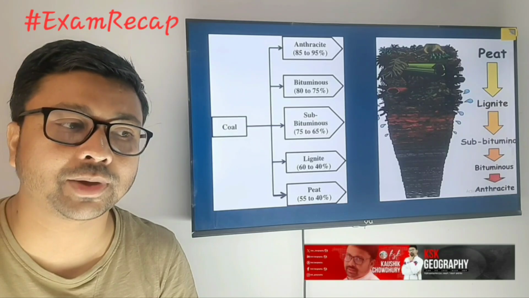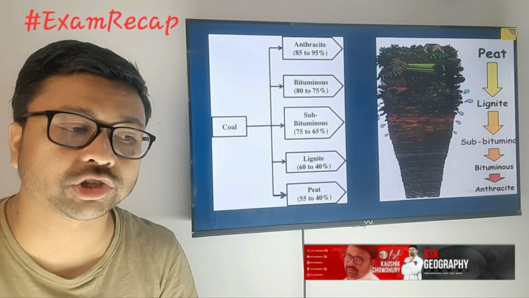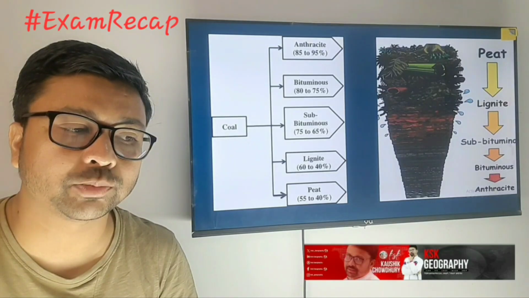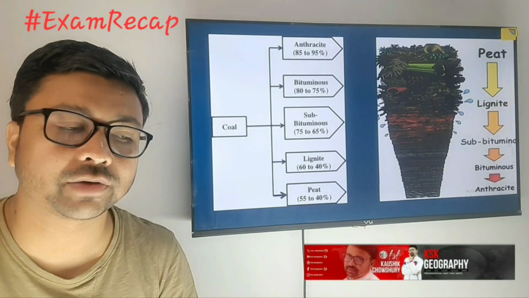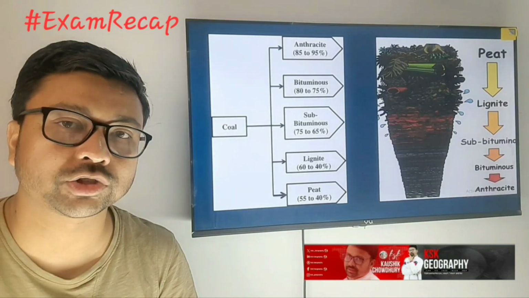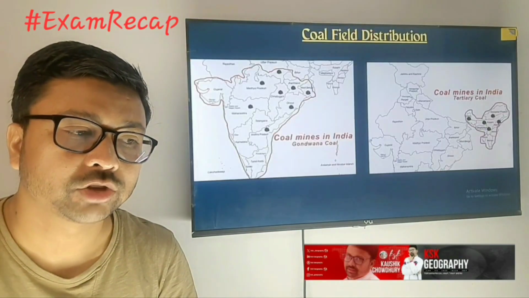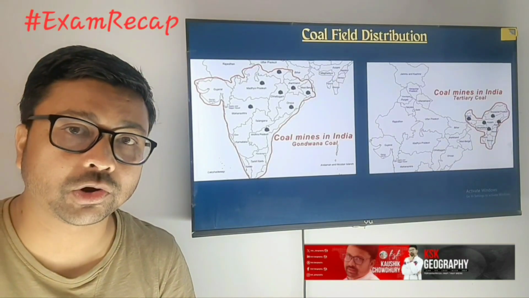Anthracite, the concentration of carbon will be maximum, 85 to 95%. Bituminous, we will get a concentration of carbon between 65 to 80%. Lignite, you will get 40 to 60%, and peat, these are the low quality coal where the concentration of carbon will be 40 to 55%. Right. So here you can see the coal fields.